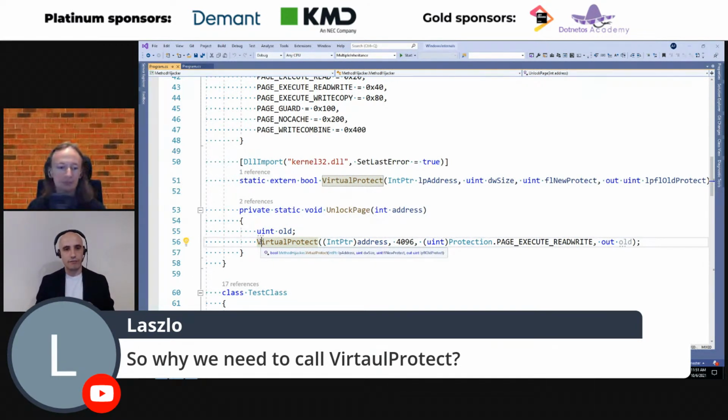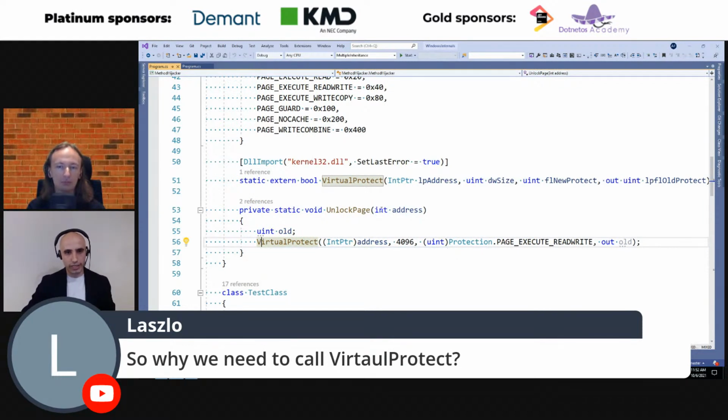The thing is, if you have your data, an array of bytes in your .NET application, it is your data, not the code you execute. Your CPU and operating system will not allow you to execute this code because the page of memory holding this array of bytes is not marked as allowed to be executed. So your operating system will show you some nasty segfault exception that, hey, invalid access to memory.